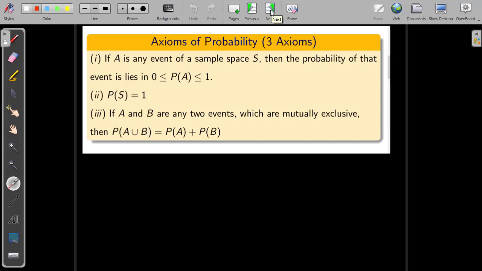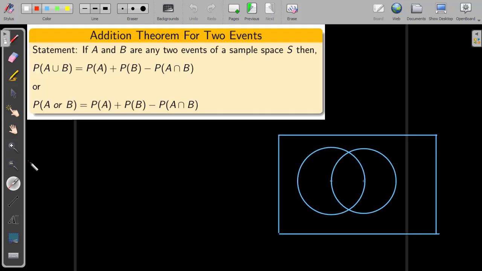Let us move on to the addition theorem for two events. The statement of the theorem is, if A and B are any two events of a sample space S, then the probability of A union B is equal to the probability of A plus the probability of B minus the probability of A intersection B. Union means OR, and intersection means common elements. So the notation may follow like this: P of A or B equals the probability of A plus the probability of B minus the probability of A intersection B.